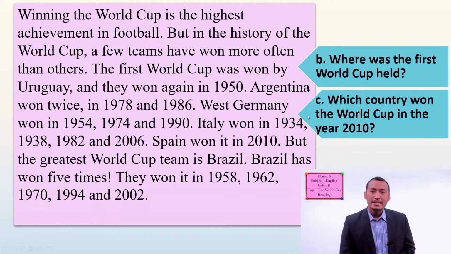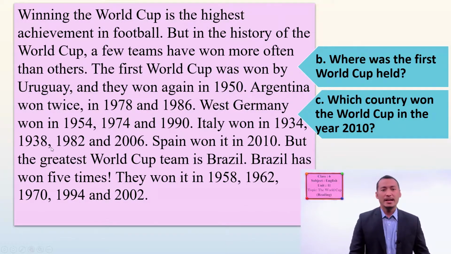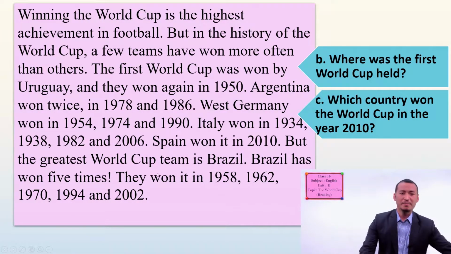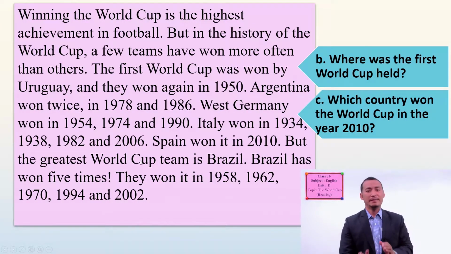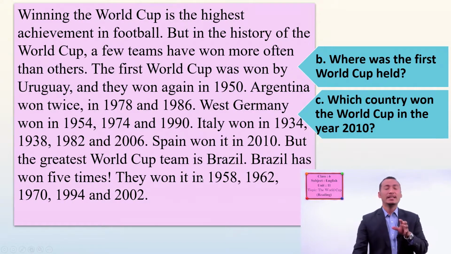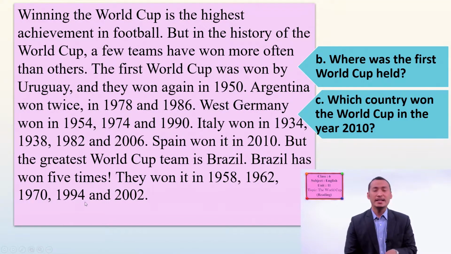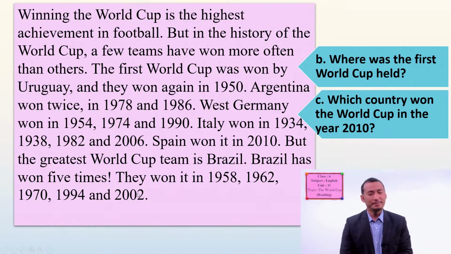Italy won in 1934, in 1938, and in 1982 and 2006. Spain won it in 2010, but the greatest World Cup team is Brazil. Brazil has won 5 times. They won it in 1958 and 1962, 1970, 1994, and in 2002.